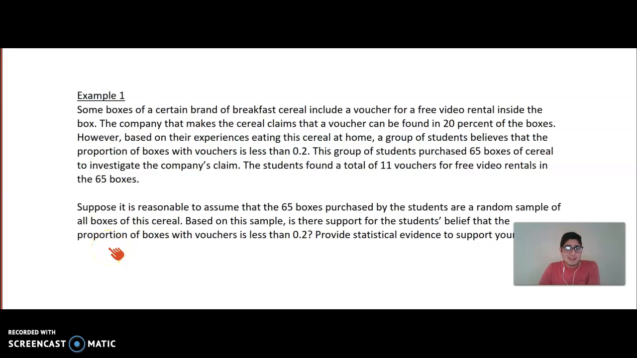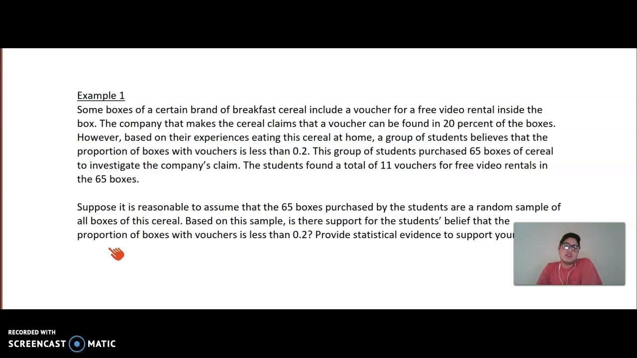Okay, so let's take a look at an example of a one sample z-test for a proportion. Now, suppose some boxes of a certain brand of breakfast cereal include a voucher for a free video rental inside the box. The company that makes the cereal claims that a voucher can be found in 20% of the boxes. However, based on their experiences eating the cereal at home, a group of students believes that the proportion of boxes with vouchers is actually less than 0.2.